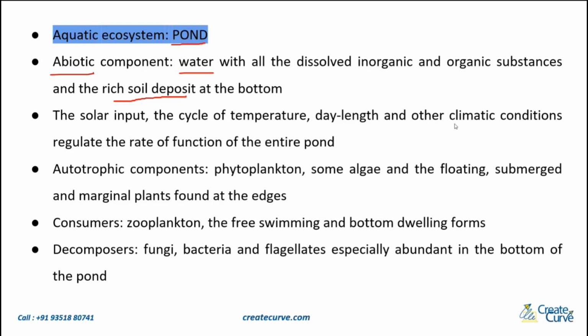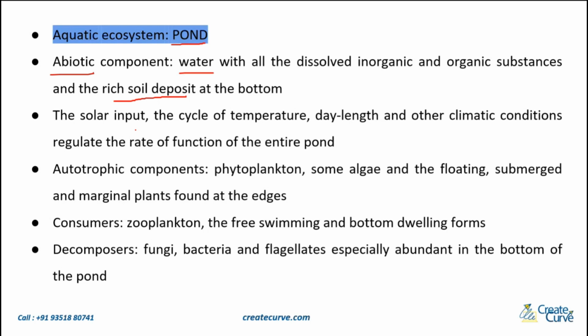Now, apart from that, what are the other abiotic components? You have the solar input. Obviously there's the sun or the sunlight that is there. Then the cycle of temperature. Depending on the weather or the season, the temperature is going to vary in the pond. If it's very cold, the pond temperature is going to reduce. If it's a very hot and humid day, naturally the temperature is going to rise. Then the day length.